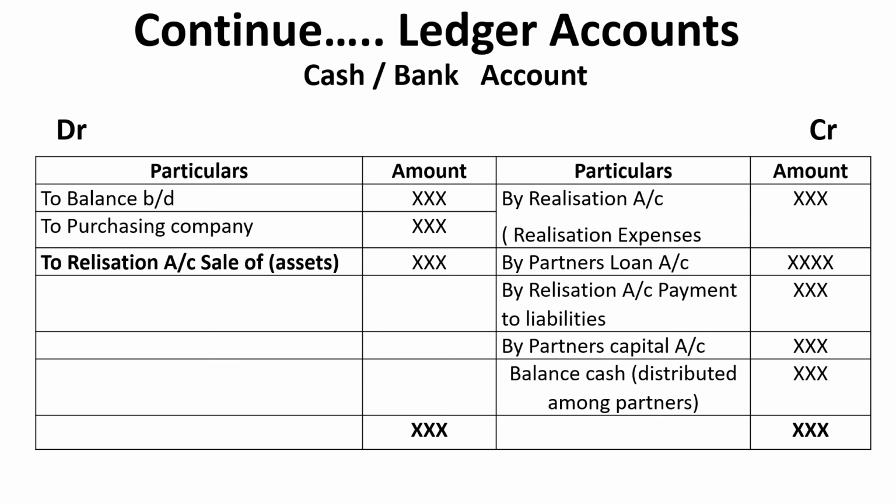If it is any partner's loan, that one also has to be entered under the credit side. If any payment is made by the partners for the liabilities taken over, that also you have to enter. Whatever balances you find under the partners capital account, that one also you have to enter into the credit side. So here also the cash and bank account is going to be balanced.